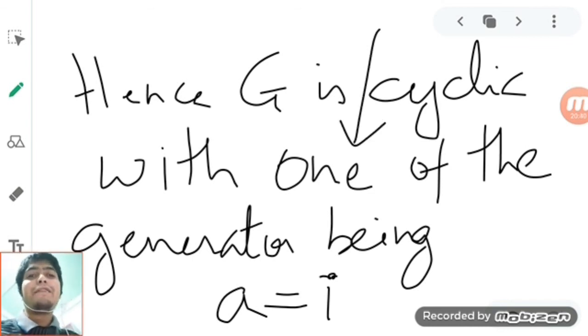Over here I am using the words one of the generators. It immediately implies that there can be more than one generator.